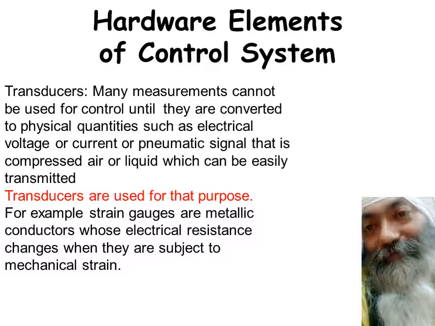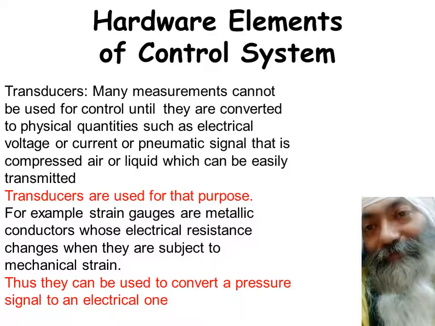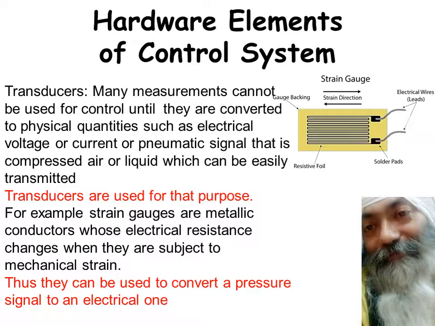So whenever you give any strain to it, its resistance changes. So you can put this change in resistance into a Wheatstone bridge. Again, I'm not going to discuss all these things. You have already done them in previous courses, and if you want to have a look at strain gauges which are used to convert the pressure signal to electrical ones, that's how they look. So you have some plate, it can be bonded, and then you have the resistive foil put over it. You apply the strain, it can be tensile strain or compressive strain, and then you have the electrical wires or leads, and accordingly their resistance changes.